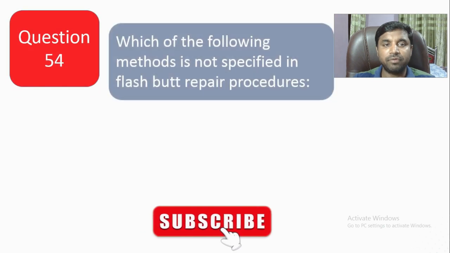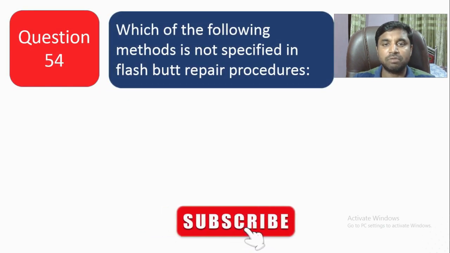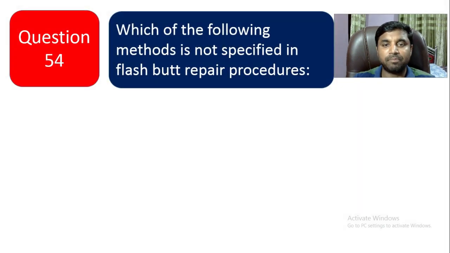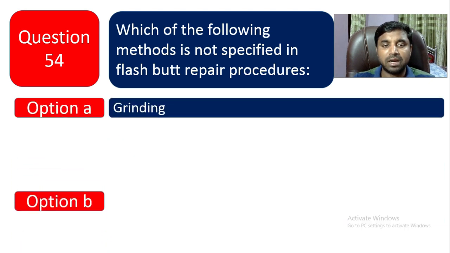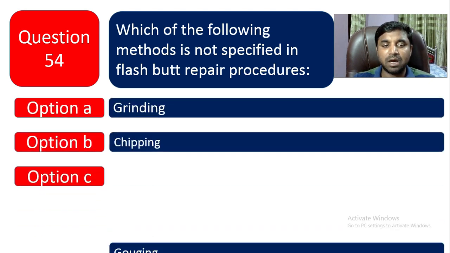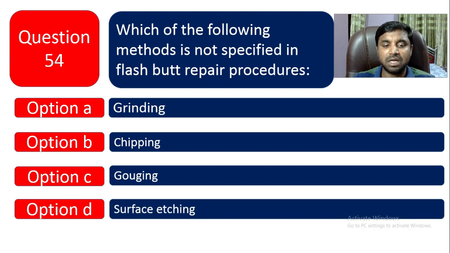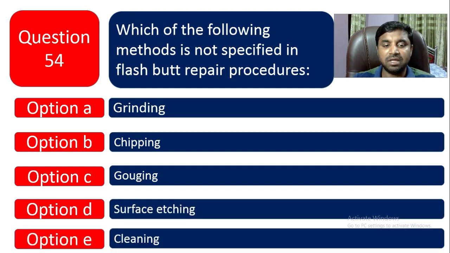Question number 54. Which of the following methods is not specified in flashback repair procedure? Option A, grinding. Option B, chipping. Option C is gouging. Option D is surface etching. And option E is cleaning. So which of the following methods is not specified? Surface etching is not specified in the flashback repair procedure.